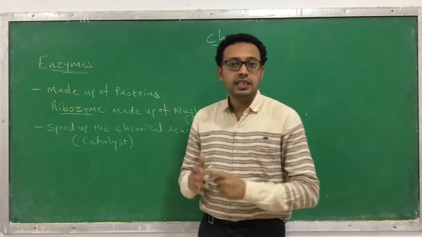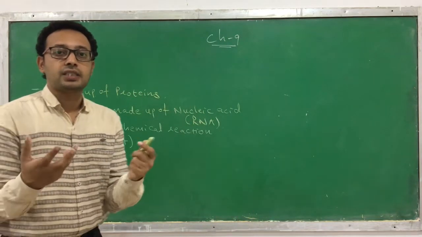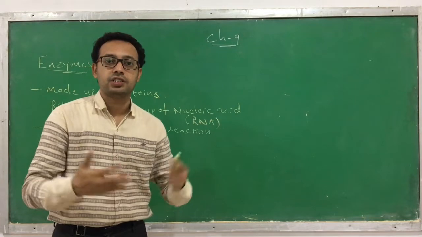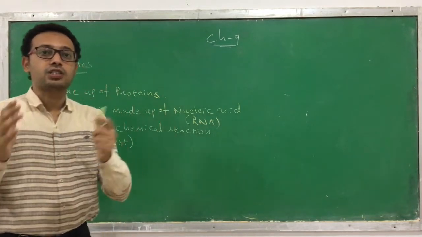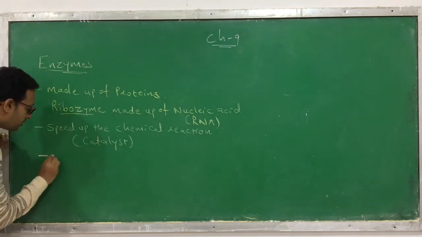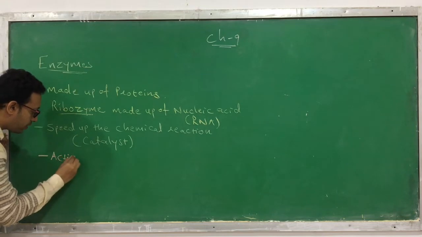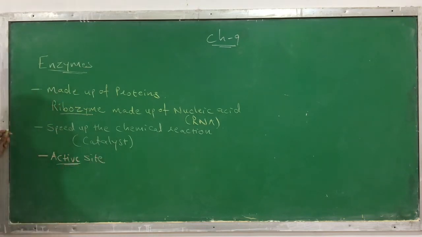If you see the structure of an enzyme, you know that this is a protein, so it has a structure like primary structure, secondary structure, tertiary structure, etc. But when you observe the tertiary structure of an enzyme, it forms a particular site, which we call the active site.